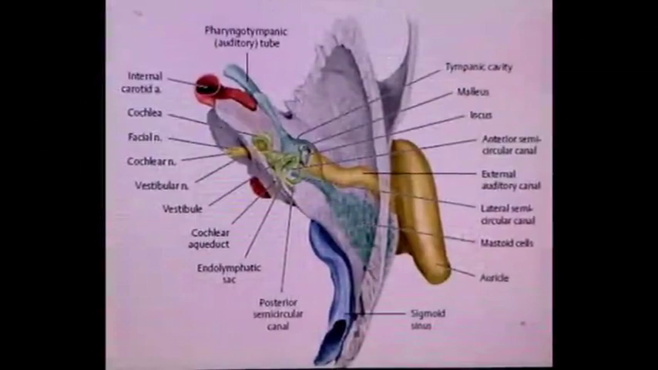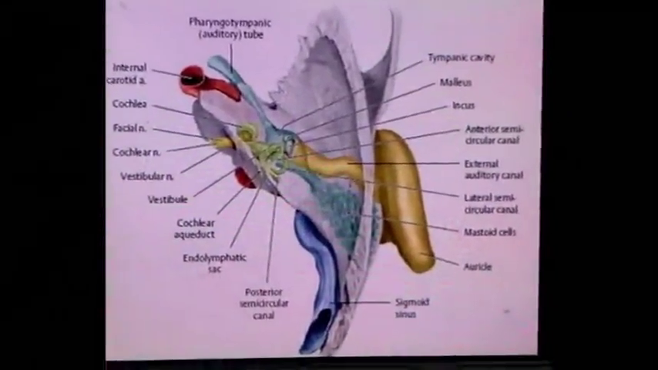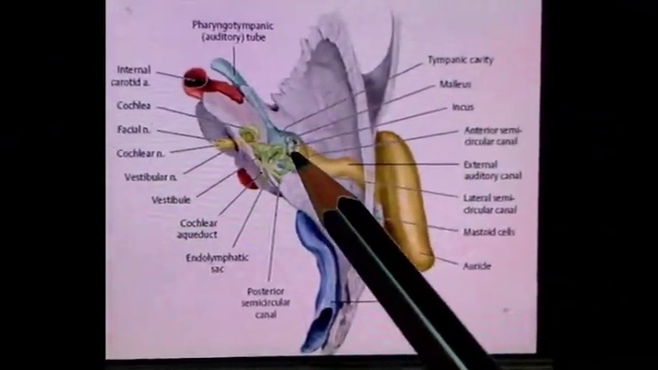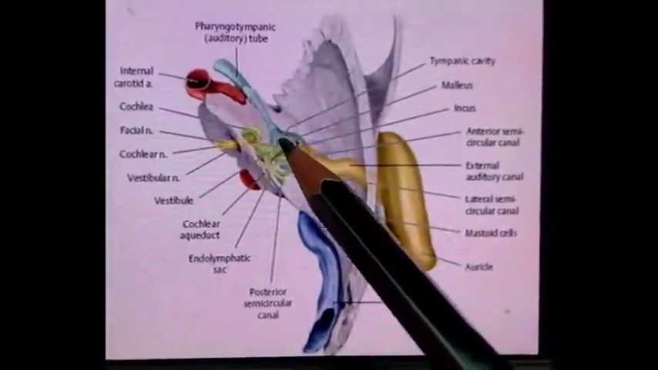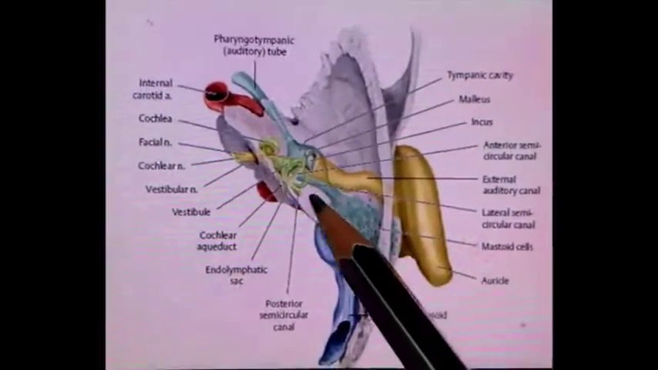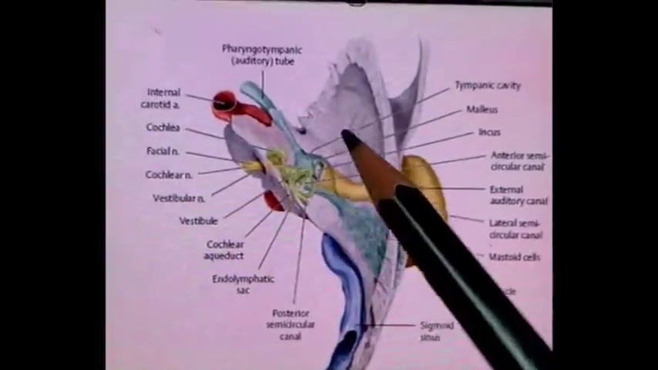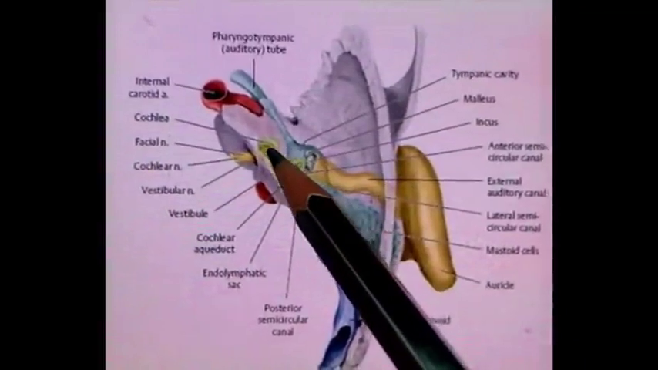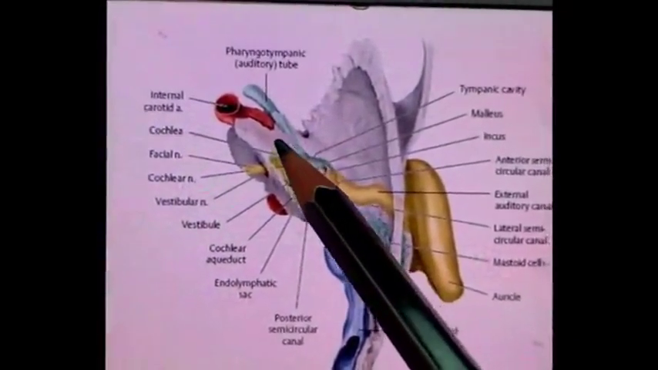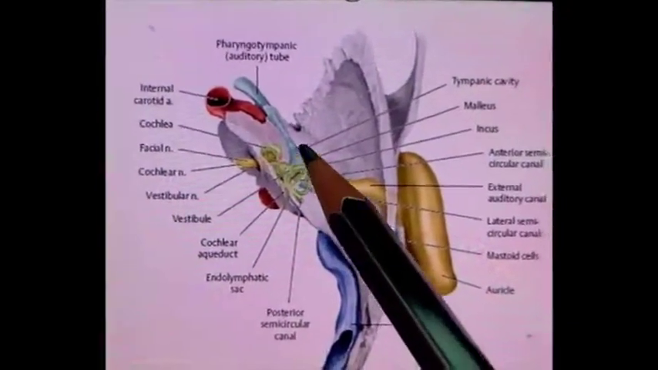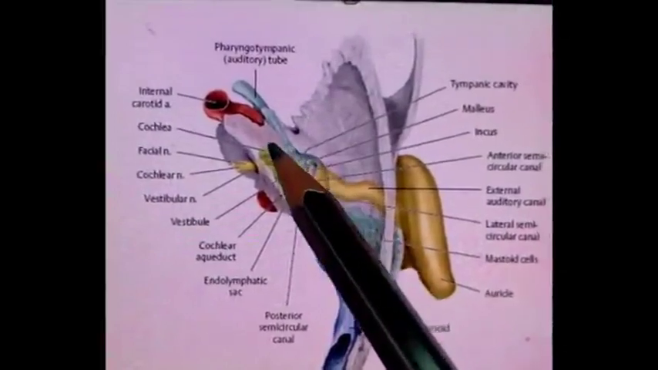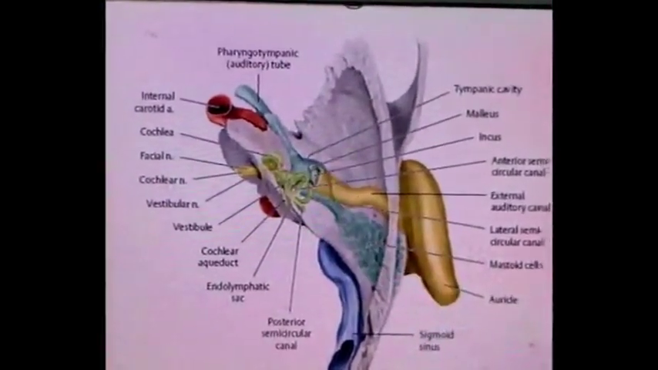Boundaries of middle ear cavity. So first is the roof. In this diagram, as we already know, this is the middle ear cavity, and the whole ear is present within the petrous part of temporal bone. The part of petrous temporal bone which overlies this middle ear cavity is known as tegmen tympani. It is in the form of a thin plate of bone covering the middle ear cavity.